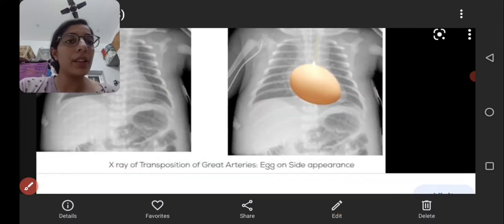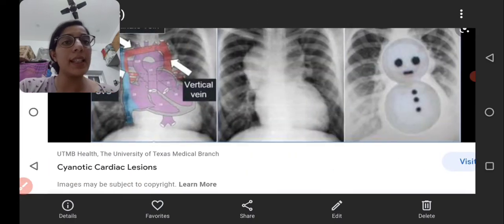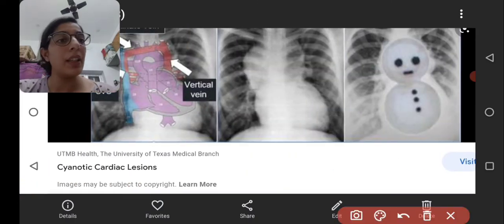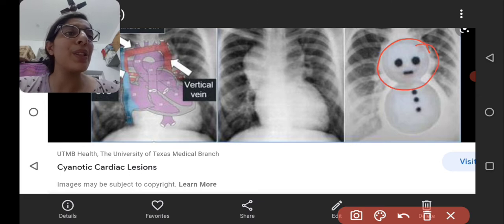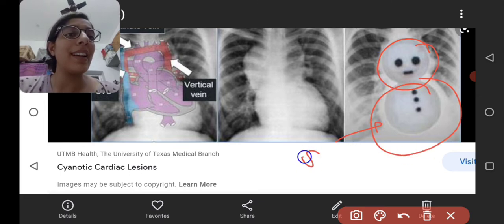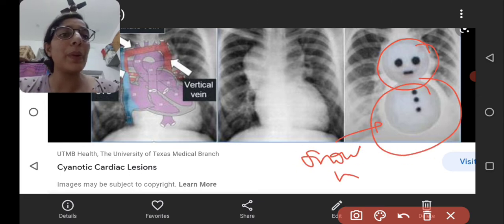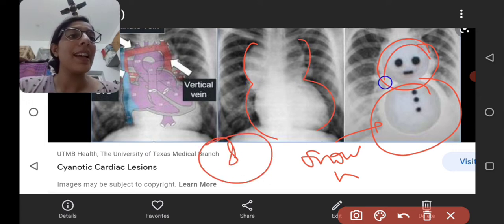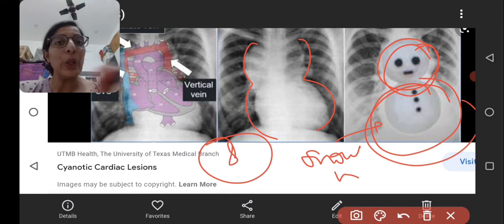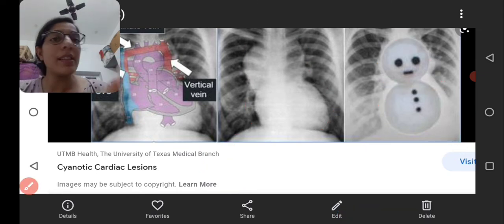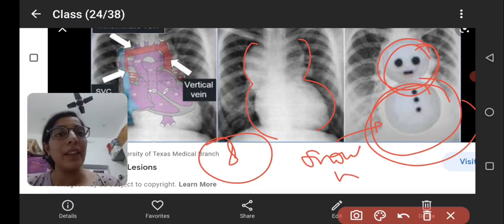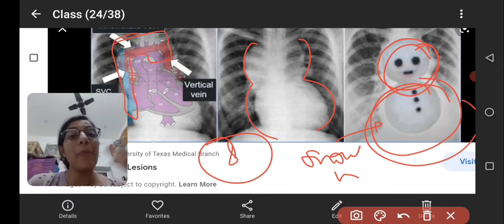These two images are taken in this area. The other image is here. This is a cute snowman. You can see the figure of 8 appearance and the snowman-like appearance too. What happens here? Abnormal connections.